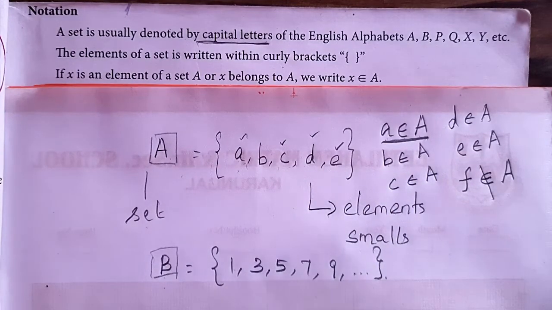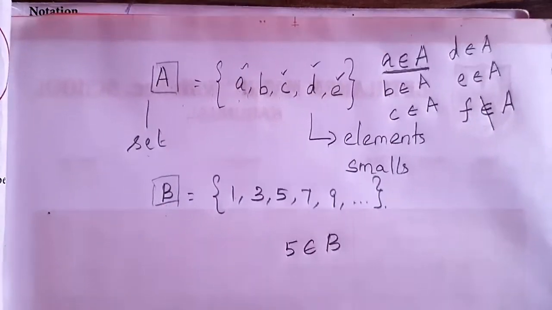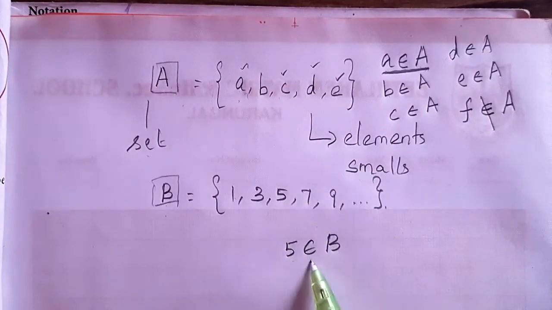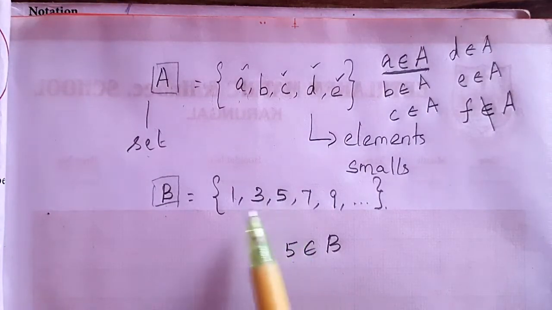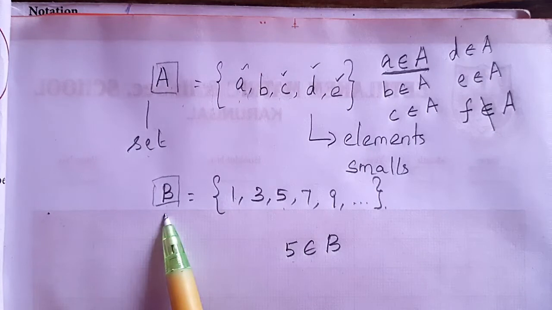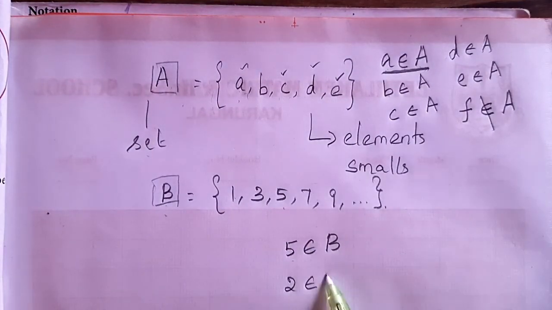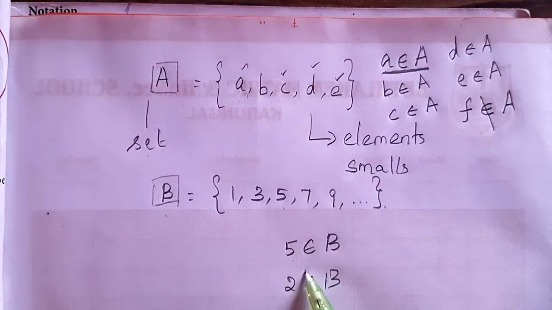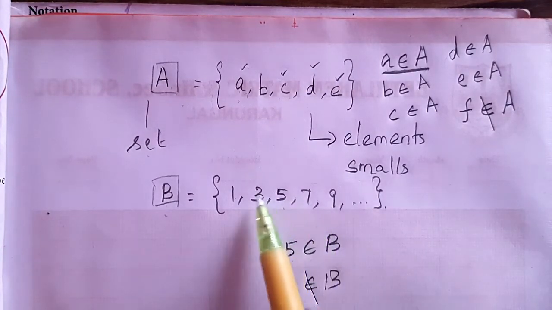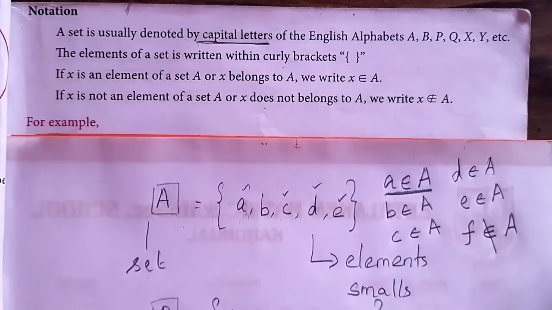From this, can you write 5 belongs to B? See, can I write 5 belongs to B? Yes, I can write 5 belongs to B because 5 is in the set B. Shall I write 2 belongs to B? We cannot write that because 2 does not belong to B. 2 is not in the set. So this is the belongs to symbol, and this is the does not belong to symbol.